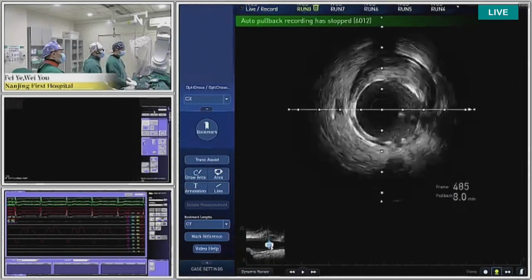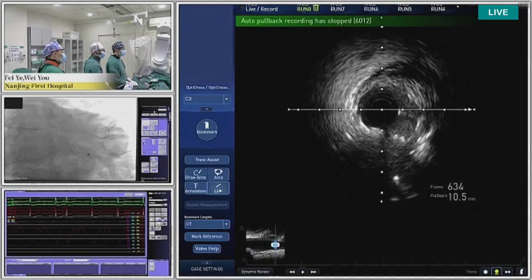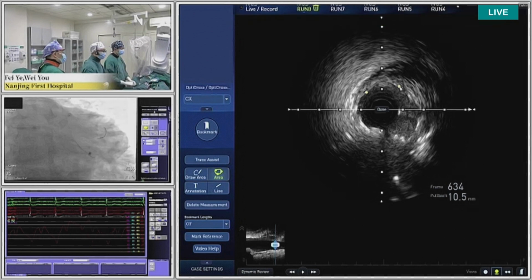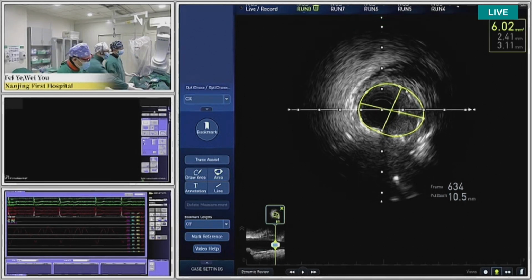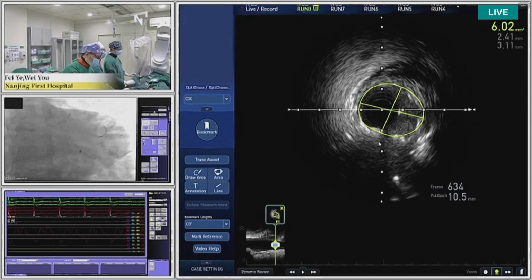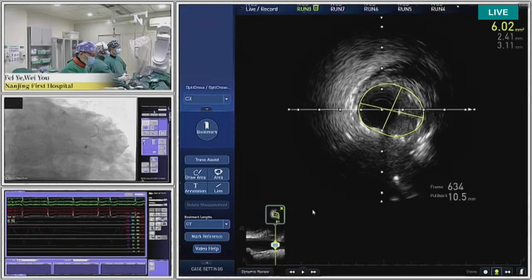We are running out of time. Can you show us the ostium circumflex area and then maybe the final angio, and we can switch to the next case, please. Yes, this is the ostium circumflex.